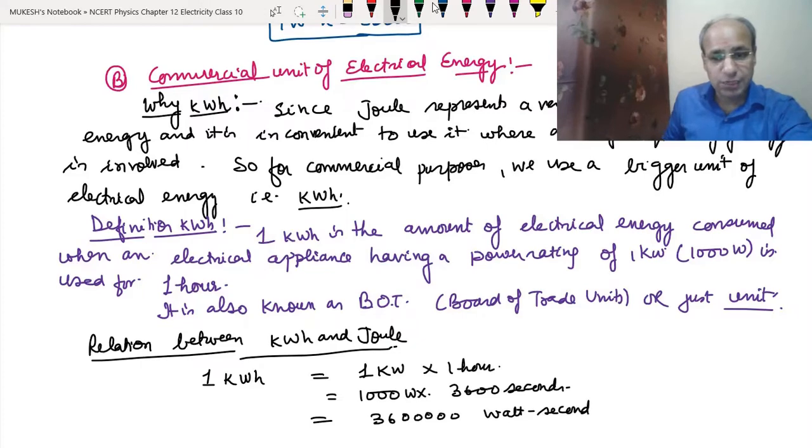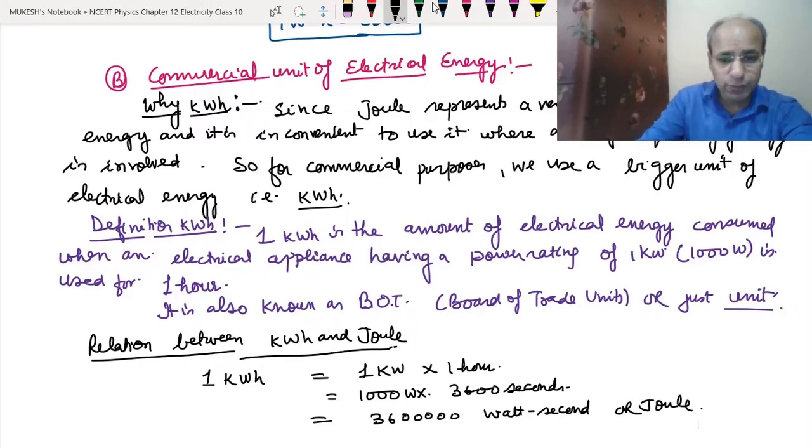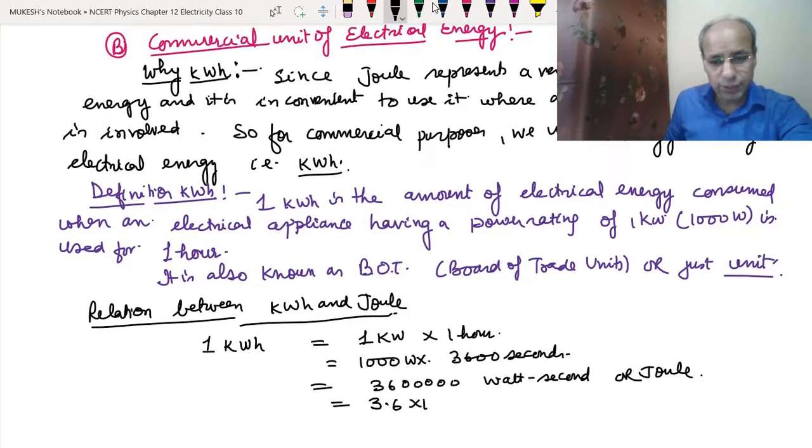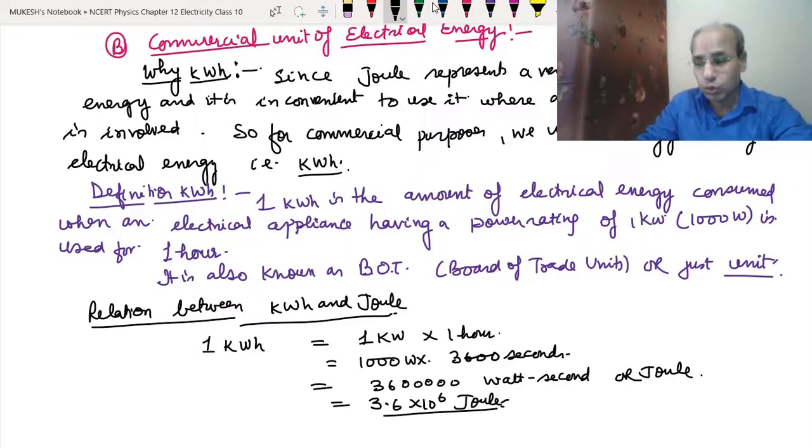As we know, watt second means joule, so this can also be written as 3.6 into 10 to the power 6 joule. So 1 kilowatt hour means 1 kilowatt into 1 hour, 1 kilowatt means 1000 watt, and 1 hour means 3600 seconds. When we multiply it, it becomes 3.6 into 10 to the power 6 joules. That means we have to put 5 zeros after the 36, and in standard form it becomes 3.6 into 10 to the power 6 joule. So this is the answer for the relation between the kilowatt hour and joule.